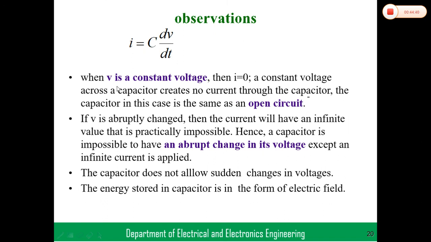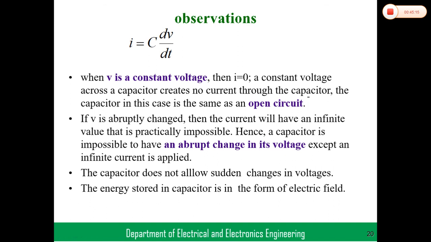The same thing applies in the case of an inductor. If the current is constant, the voltage is zero, which means short circuited; and current zero means open circuited, right? Now coming to the very important points, there are two. The capacitor does not allow sudden changes in voltage, whereas the inductor does not allow sudden changes in current, but in the case of a capacitor it does not allow sudden changes in voltage.